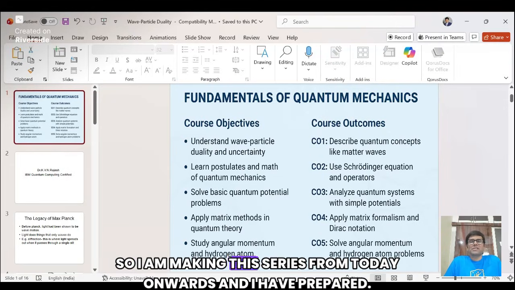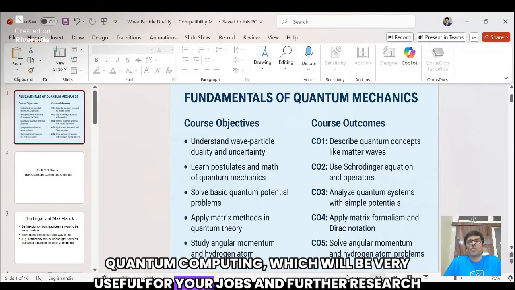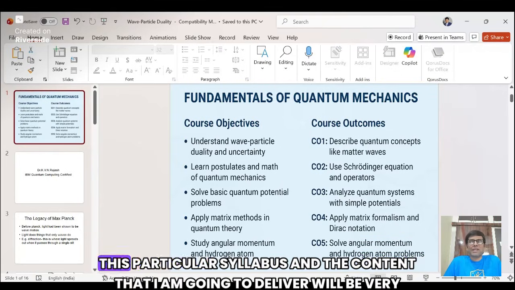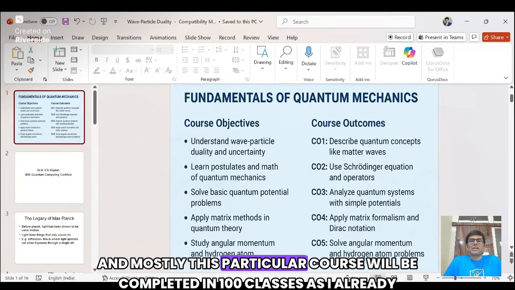So I am making this series from today onwards, and I have prepared very good, easily understandable material, and I have also framed a syllabus for quantum computing, which will be very useful for your jobs and further research, as well as whatever you try to accomplish in your career. This particular syllabus and the content that I am going to deliver will be very useful for your future learning. And mostly this particular course will be completed in 100 classes, as I already claimed.